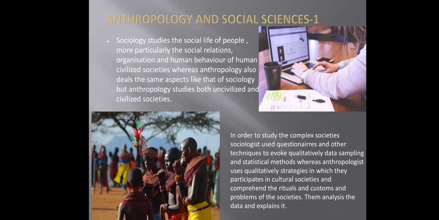So they study from primitive societies to civilized societies, and political science helps anthropologists understand the politics of tribal society, and what punishments are given to criminals or any person who breaks the law. In this way, anthropologists understand these types.